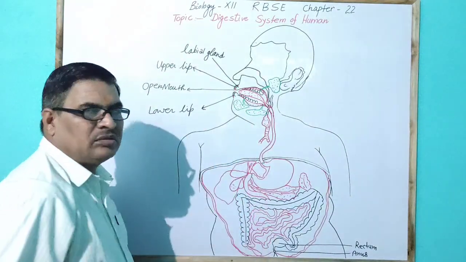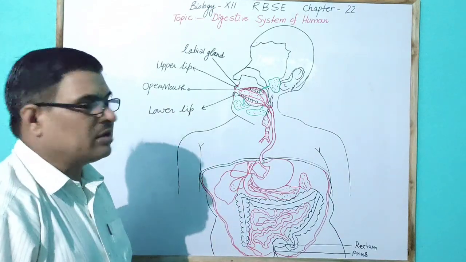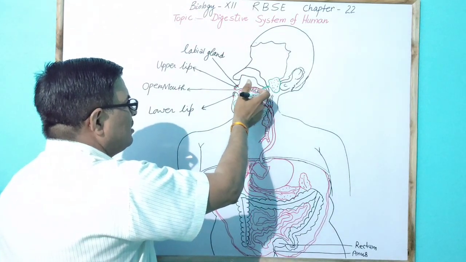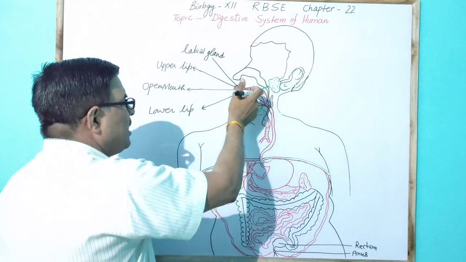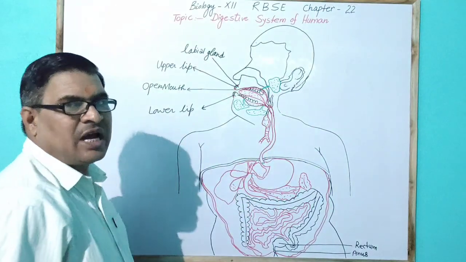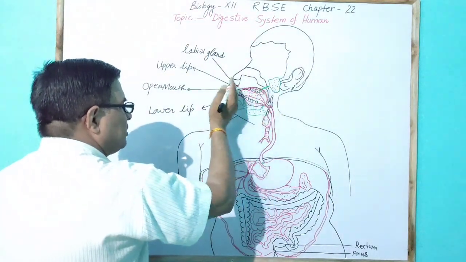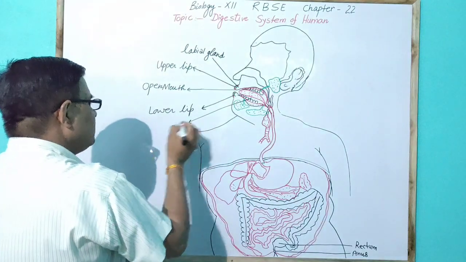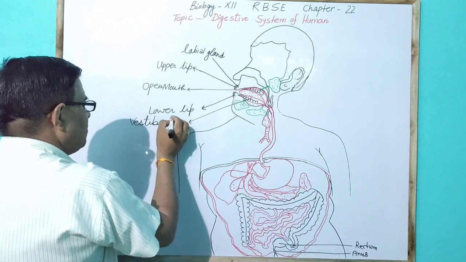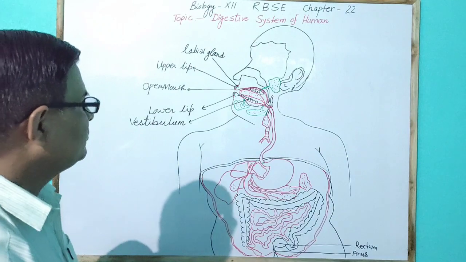Inside the mouth the buccal cavity is found, which has two parts. One part has the tongue and teeth, and this part before the teeth is called the vestibulum of the buccal cavity.